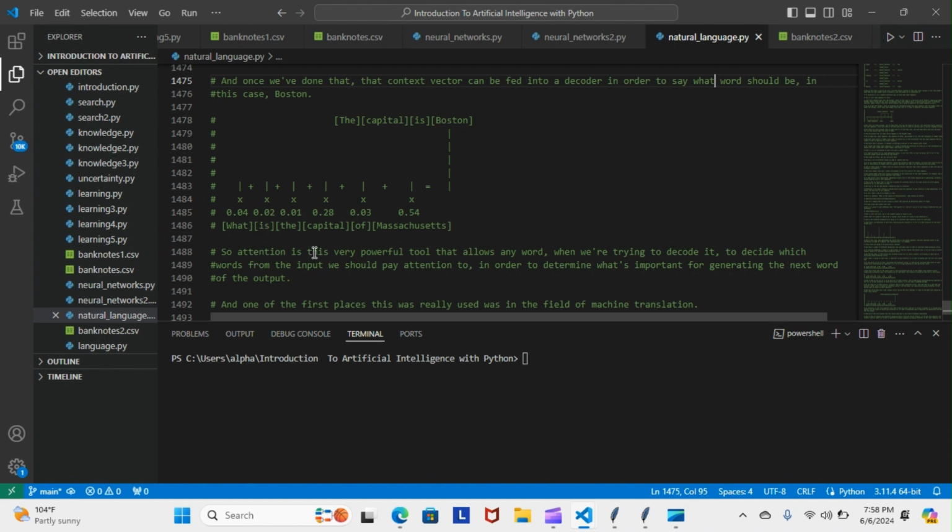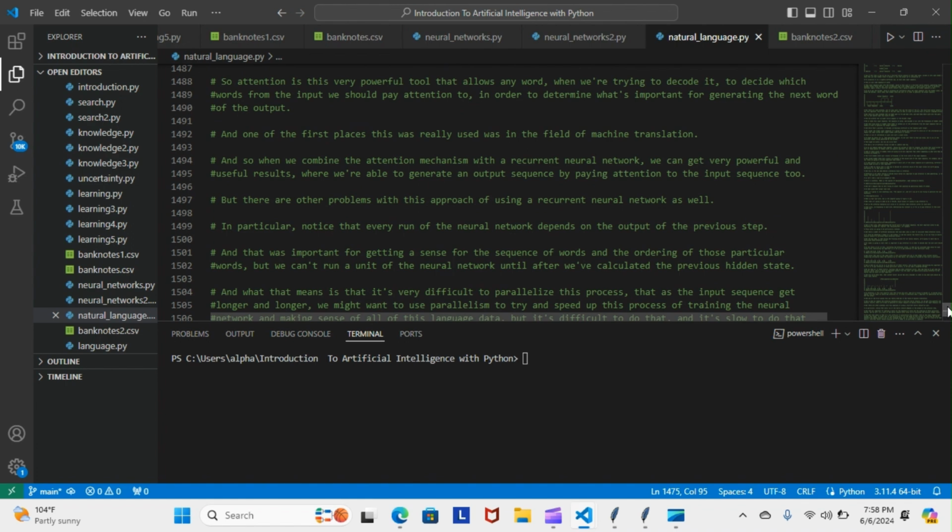So attention is this very powerful tool that allows any word where we're trying to decode it to decide which words from the input we should pay attention to in order to determine what's important for generating the next word of the output. And one of the first places this was really used was in the field of machine translation. And so when we combine the attention mechanism with the recurrent neural network, we can get very powerful and useful results where we're able to generate an output sequence by paying attention to the input sequence too.